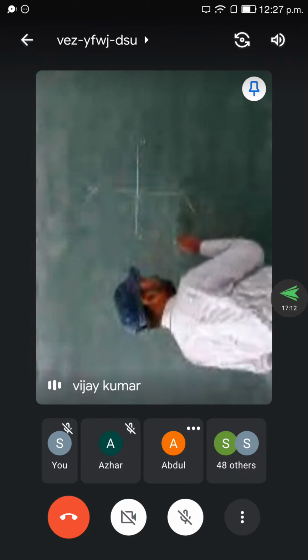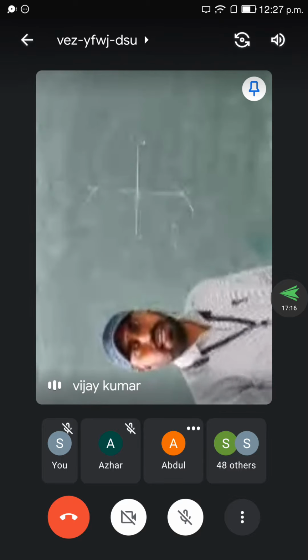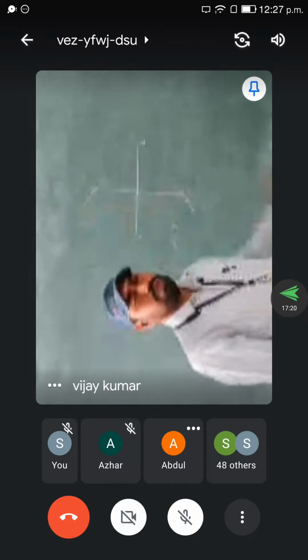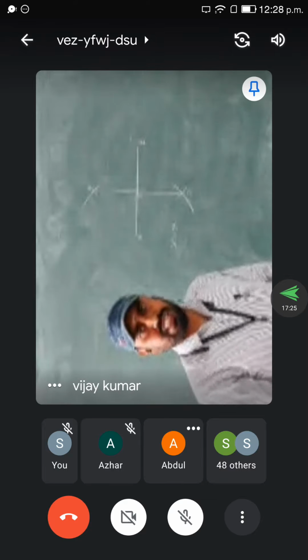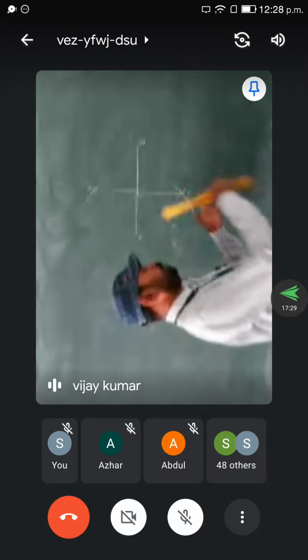That point O is nothing but the midpoint of the straight line, and OA is equal to OB. OA and OB are equal distances, so this straight line is divided into 2 equal parts. This process is called bisecting a given straight line.